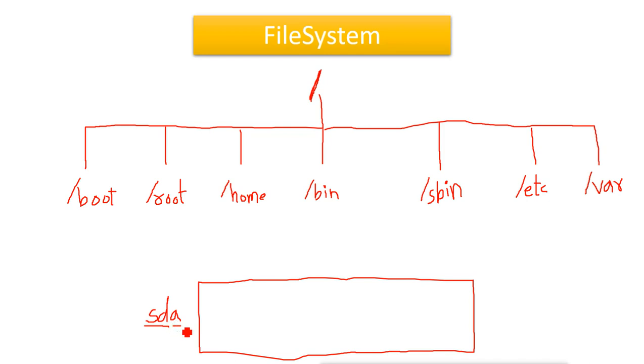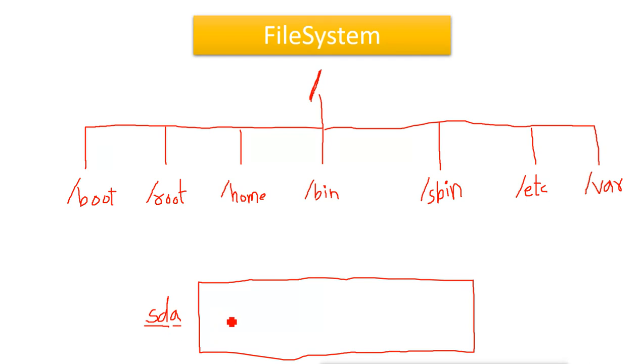The first hard disk is named sda, that means this is our first hard disk. Then sdb is for the second hard disk. The third hard disk is named sdc, then sdd, sde, and so on. So this is the system name for our hard disk here in the Linux system.